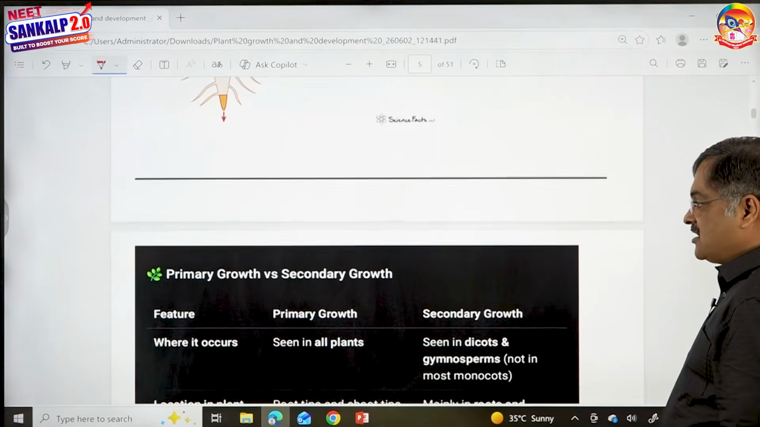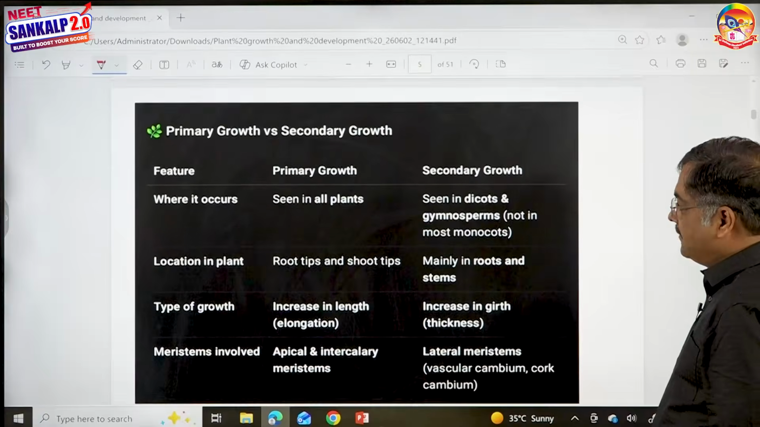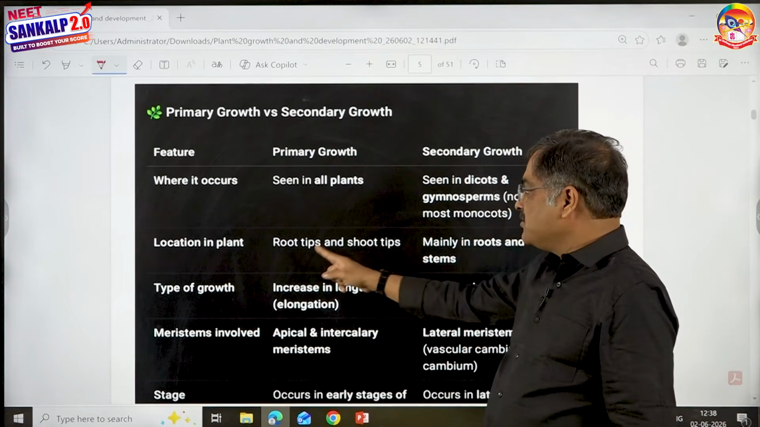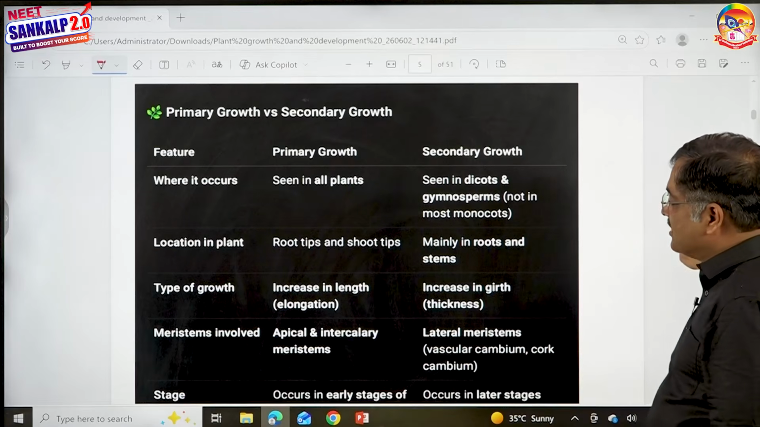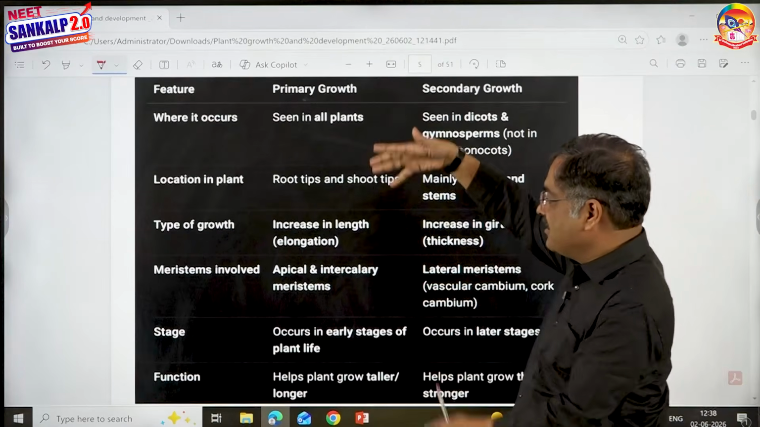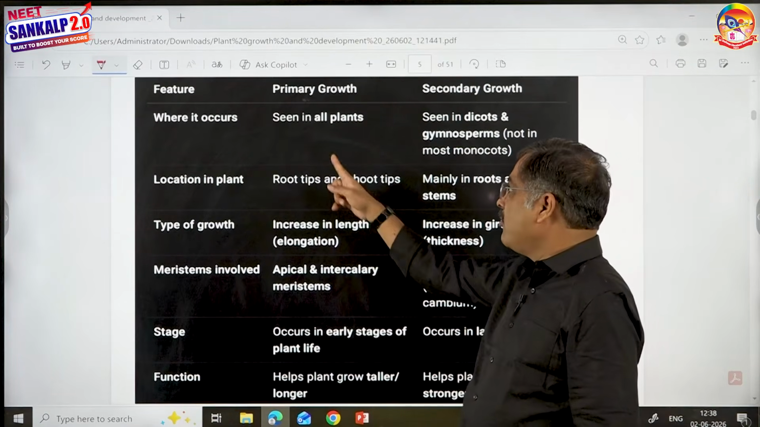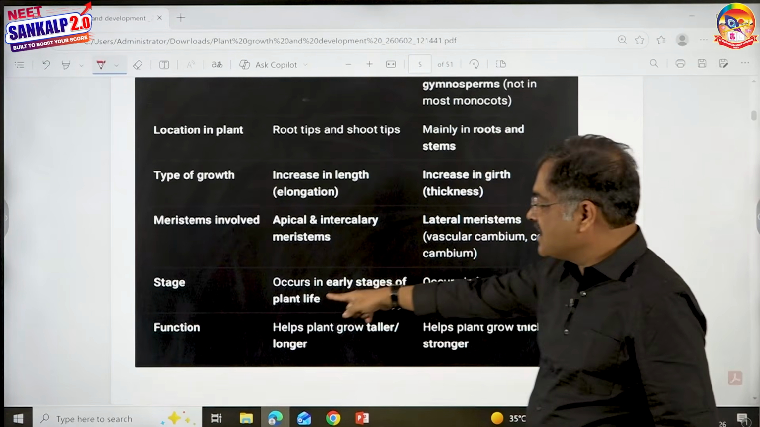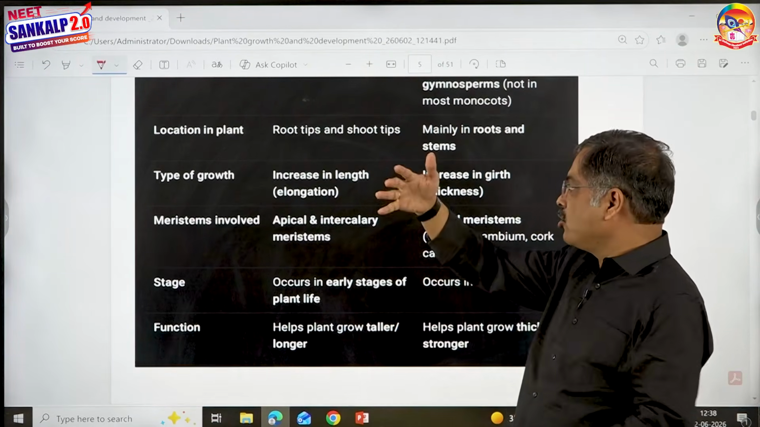Then what is the difference between primary growth and secondary growth? Primary growth is seen in all plants. Root tip and stem tip are the location of those meristems. The type of growth is increase in length. Meristems involved in primary growth are apical and intercalary. It occurs in the early stages of the plant and helps the plant to grow tall.